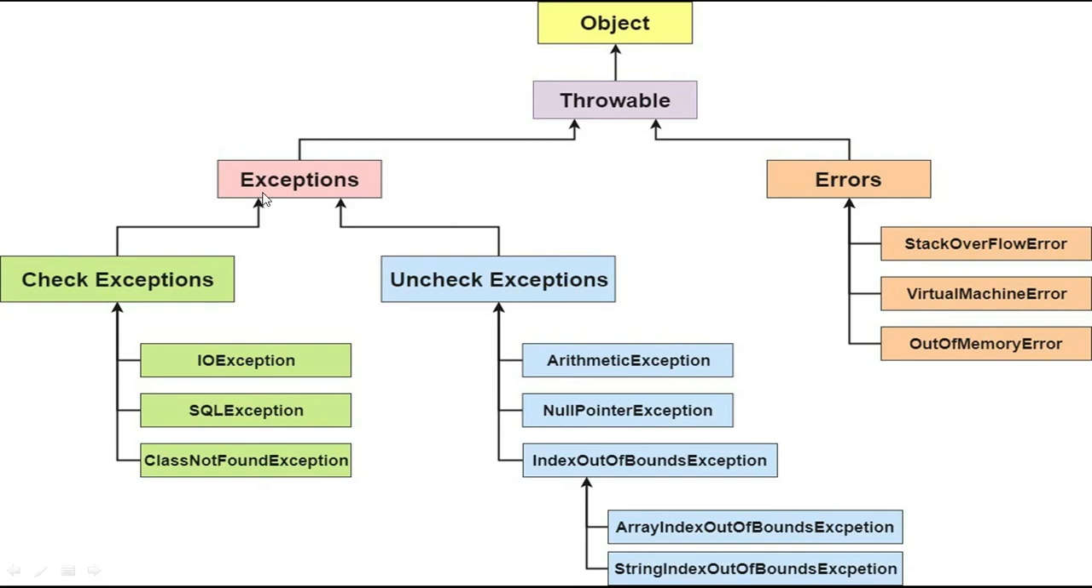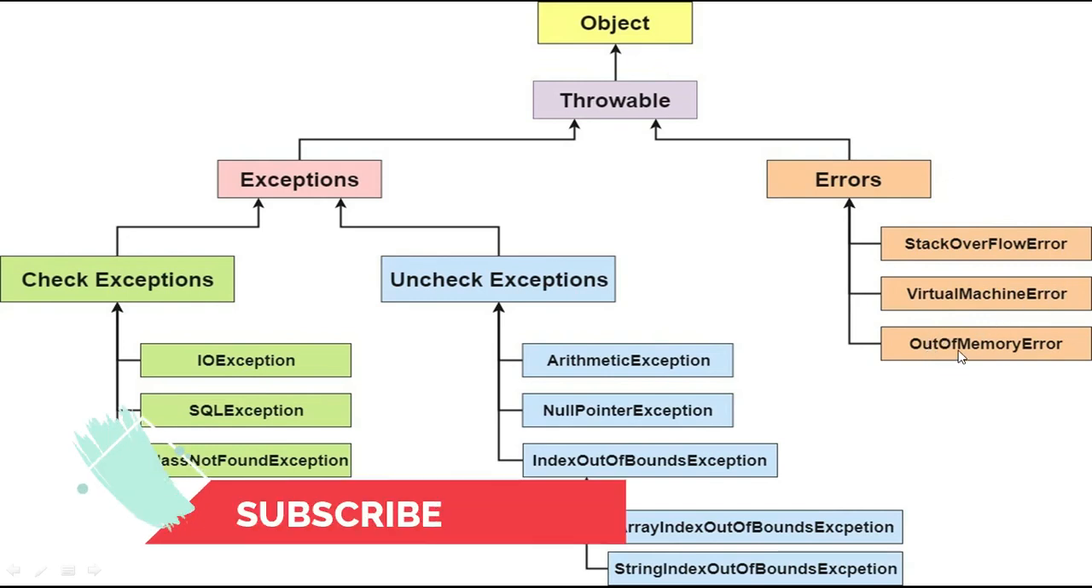Here you can see, in unchecked exception, we have arithmetic, null pointer, and index out of bound exception. In index out of bound exception, we have two subclasses, array index out of bound and string index out of bound exception. In checked exception, we have IO exception, SQL exception and class not found exception. Here you can see we have error. In error, we have stack overflow error, virtual machine error and out of memory error.